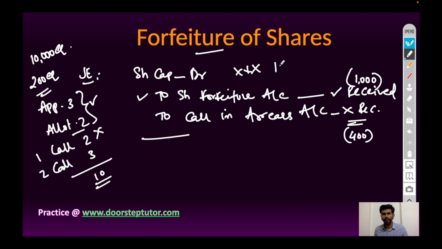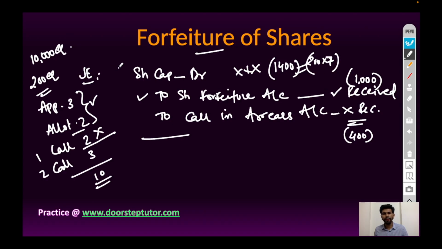Total 1400 will be debited to share capital account. How has this 1400 come? 200 shares into a total of 7 rupees, 200 into 7 rupees.